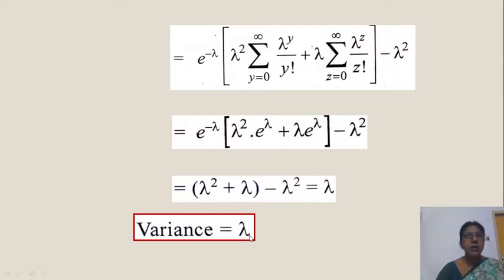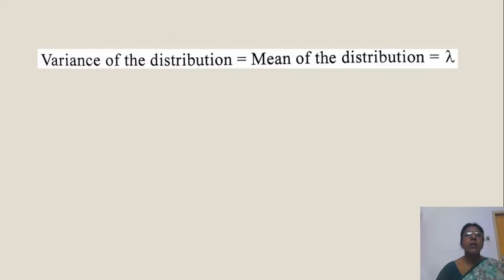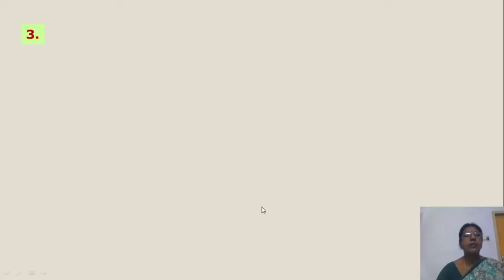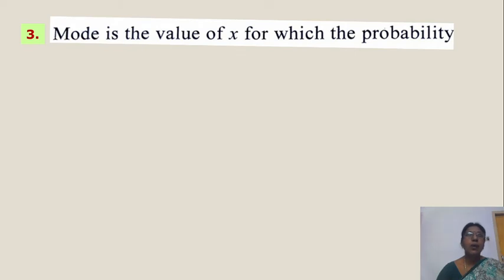Now you observe this is very special for the Poisson distribution. Mean is lambda and variance is also lambda. Only for the Poisson distribution we have mean equal to variance. You remember that. So variance of distribution is equal to mean of distribution, which is lambda. Now what is SD? SD is the root of variance. Now we have SD sigma is equal to root lambda. Now we have finished the two constants of PD, which are mean and variance.